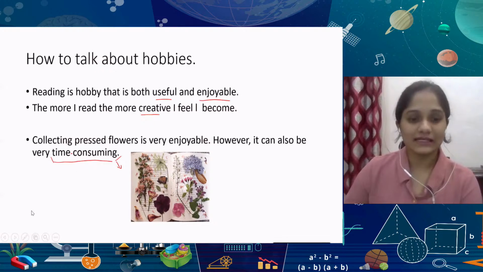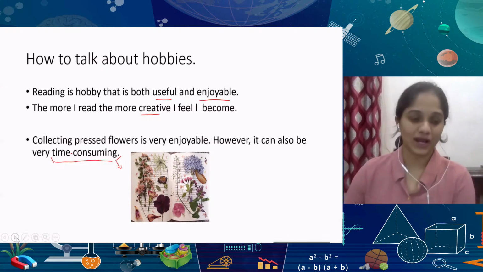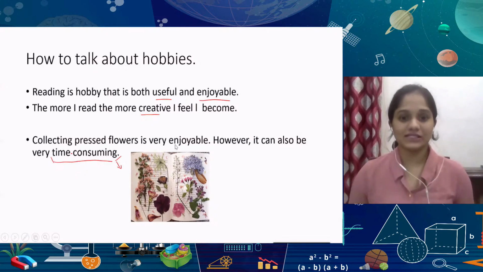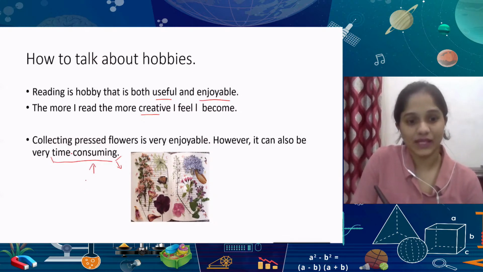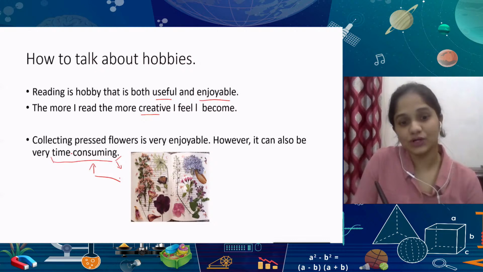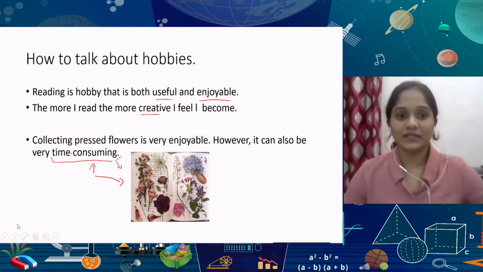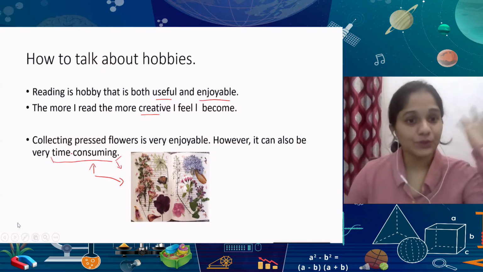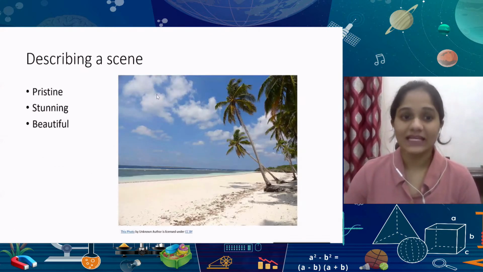It automatically creates this image of something that is enjoyable, but can also take up a lot of time, that will also require a little bit more effort. And here you're talking about your hobby, not just in terms of how much you enjoy it, but how much trouble you may take. Okay, how much trouble a person takes to pursue a hobby like this, how much time, and it's not just how much enjoyment there is, but how much time and effort that you're putting into something that you're very serious about.